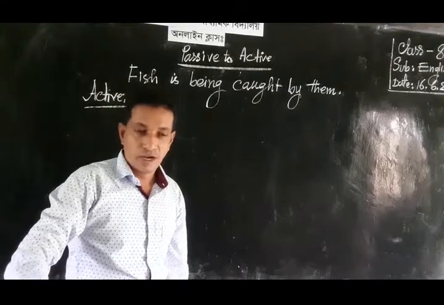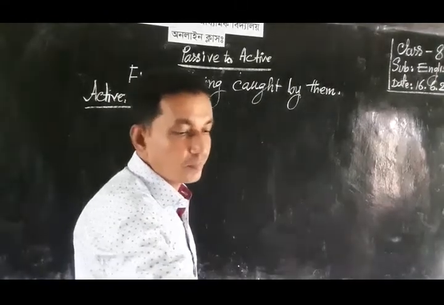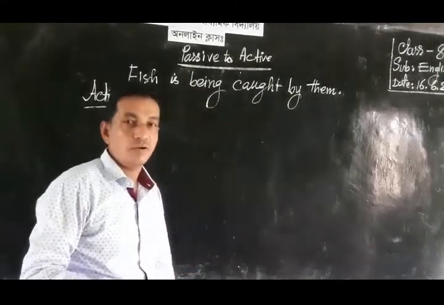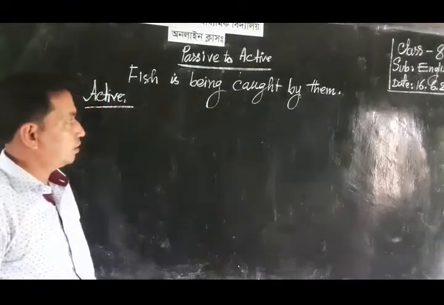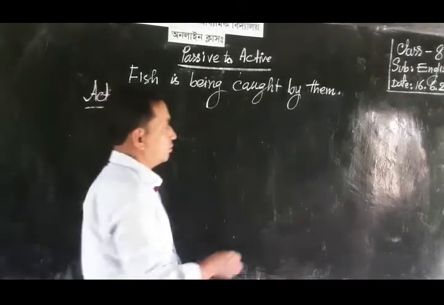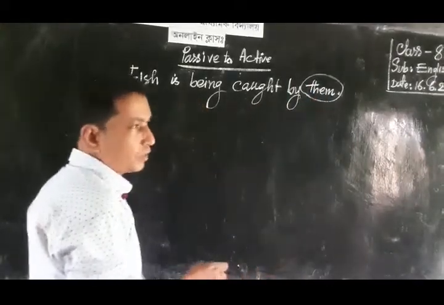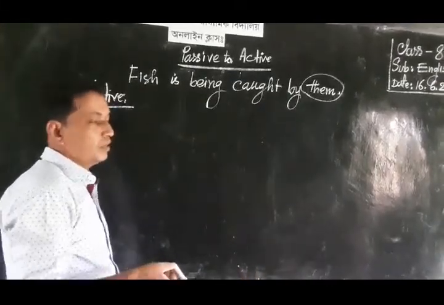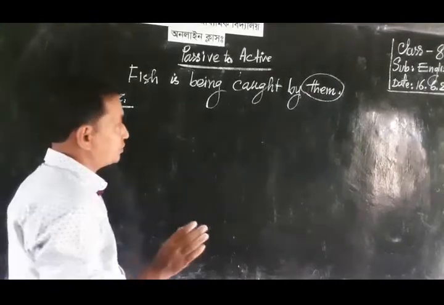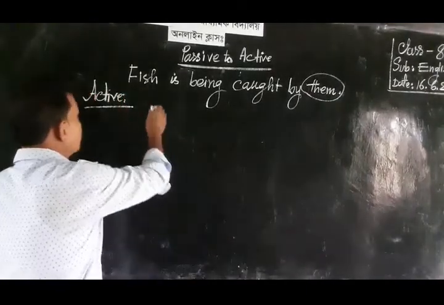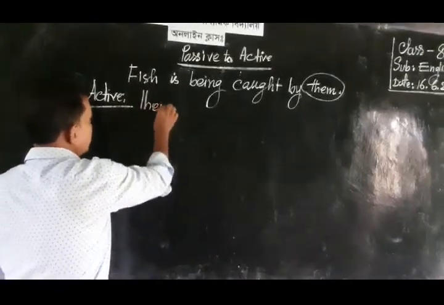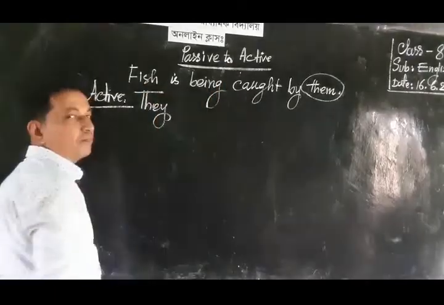Now I will change the voice into active. Dear learner, them is the object here, and according to the rule of active voice, we must write a subject at first. So they is the subject form of them.